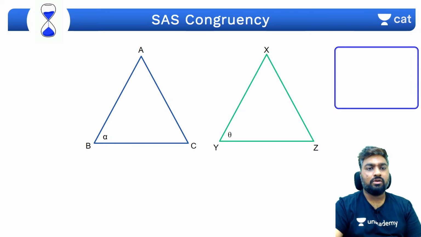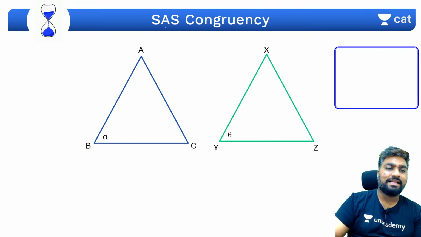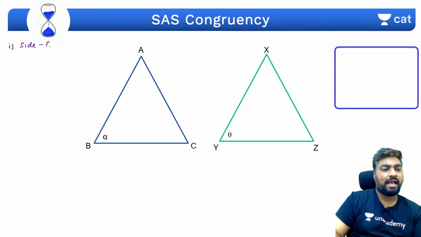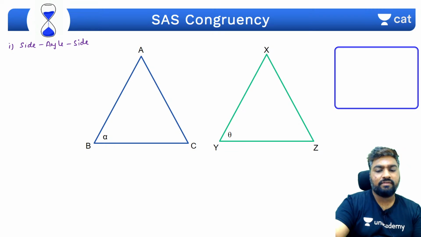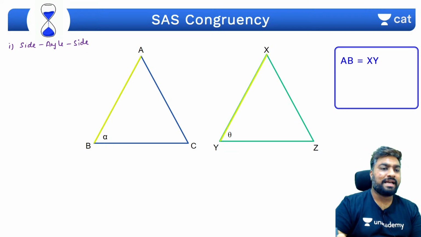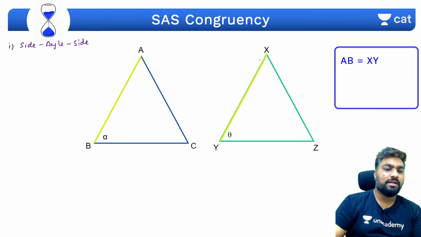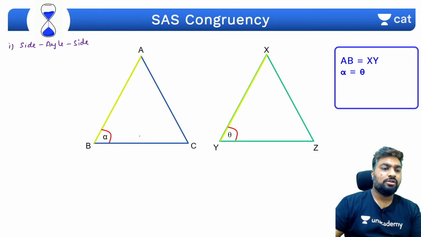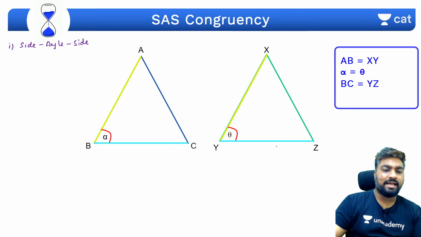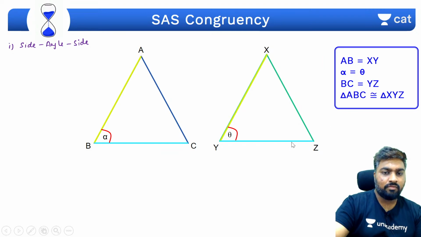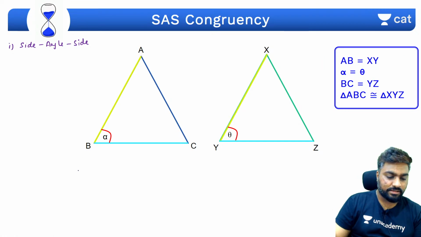Let's talk about the first rule, SAS congruency. The first rule is called side angle side. For two given triangles, if two sides are equal, AB is equal to XY, two angles alpha and theta are equal, and if the connecting sides BC and YZ are equal, then these are congruent triangles.